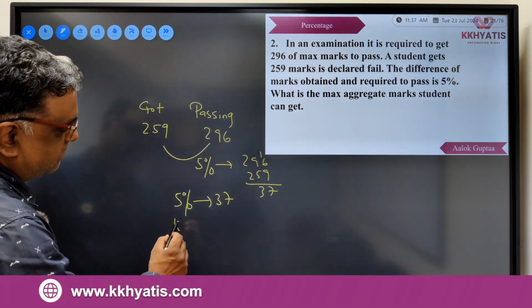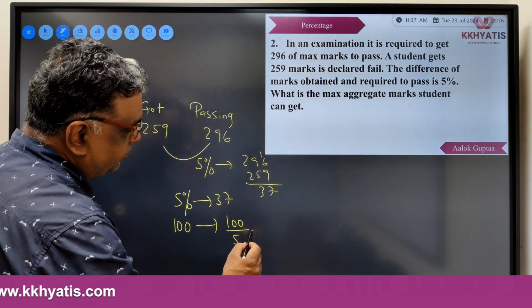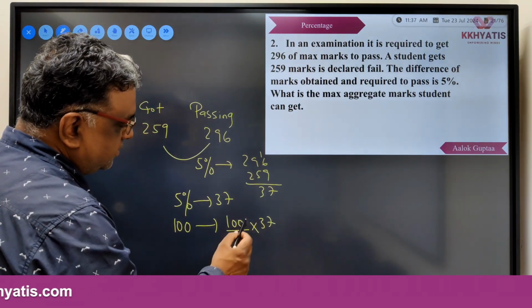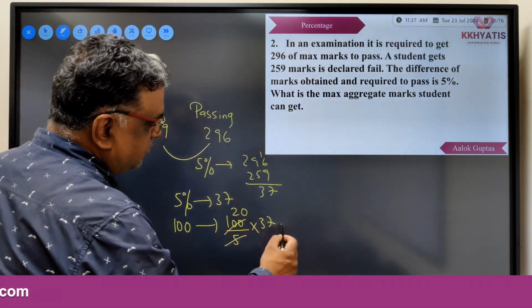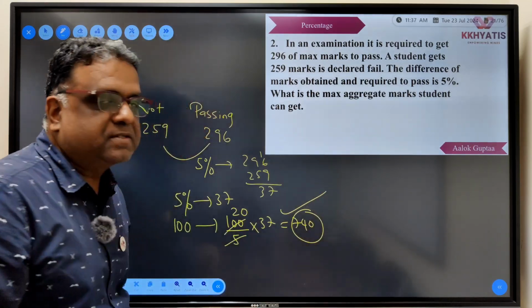I want to find the maximum marks, which is 100. So it will be 100 upon 5 into 37. So I will do it: 20 times 37 is 740. So 740 is the maximum marks in that paper.